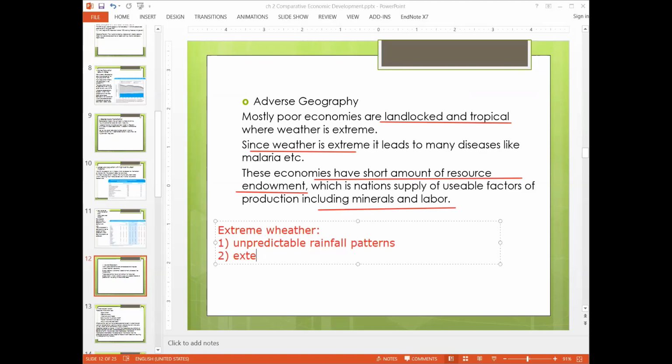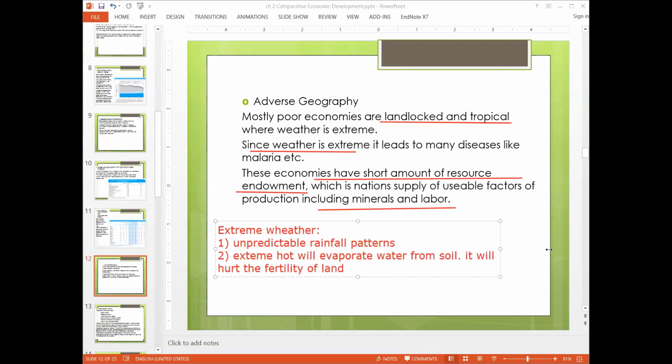Extreme heat will evaporate water from soil, which will cause soil erosion, which will hurt the fertility of land.